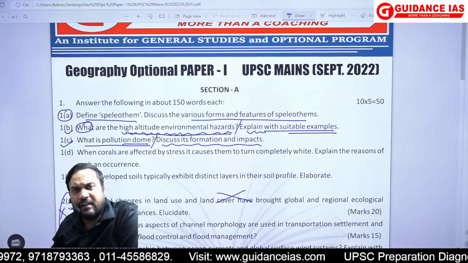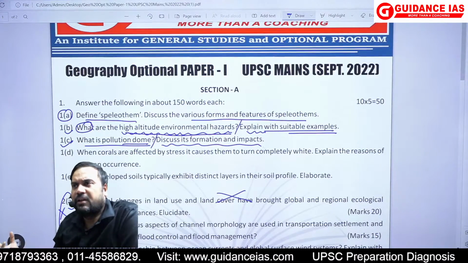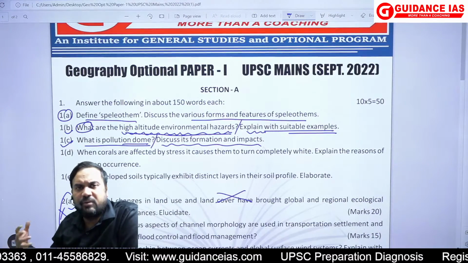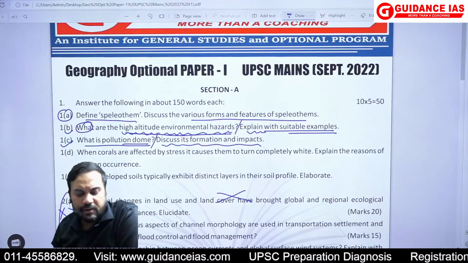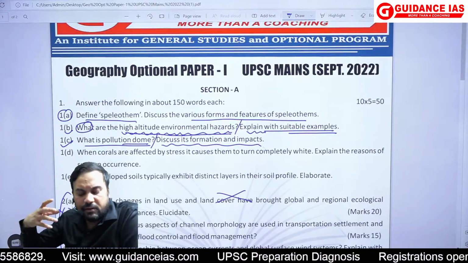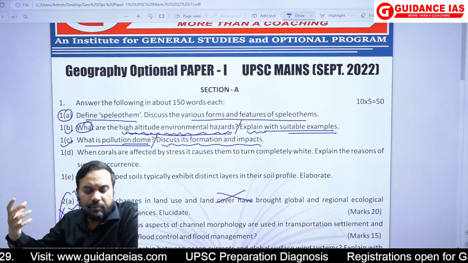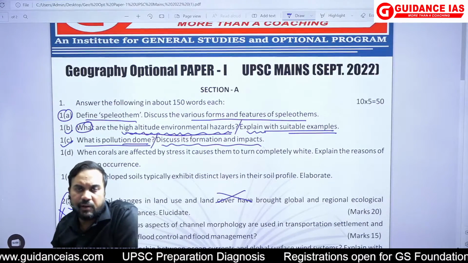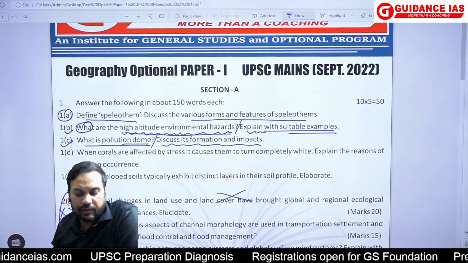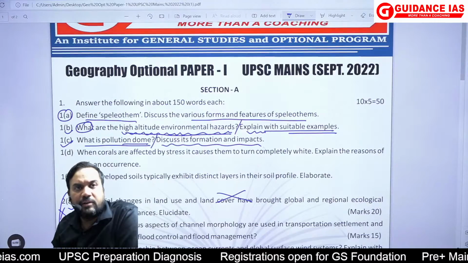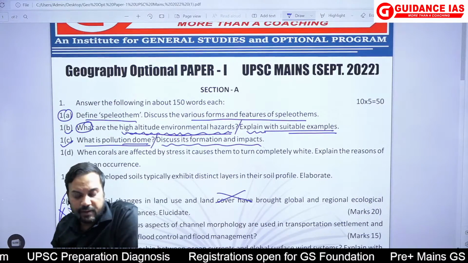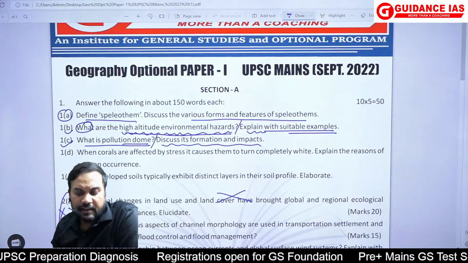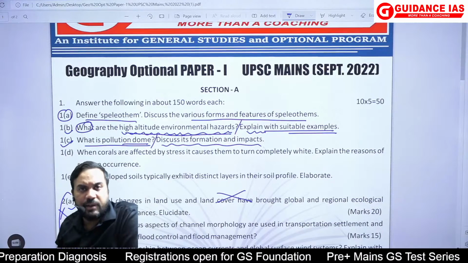If you haven't written it, I don't think that the examiner would be too strict about that, because overall the psychology is, when we are talking about pollution domes, it is more related with the atmosphere, more importantly related with the urban atmosphere. Because in our syllabus there is a topic urban climate, so from there this question was essentially formed. So discuss its formation and impact.